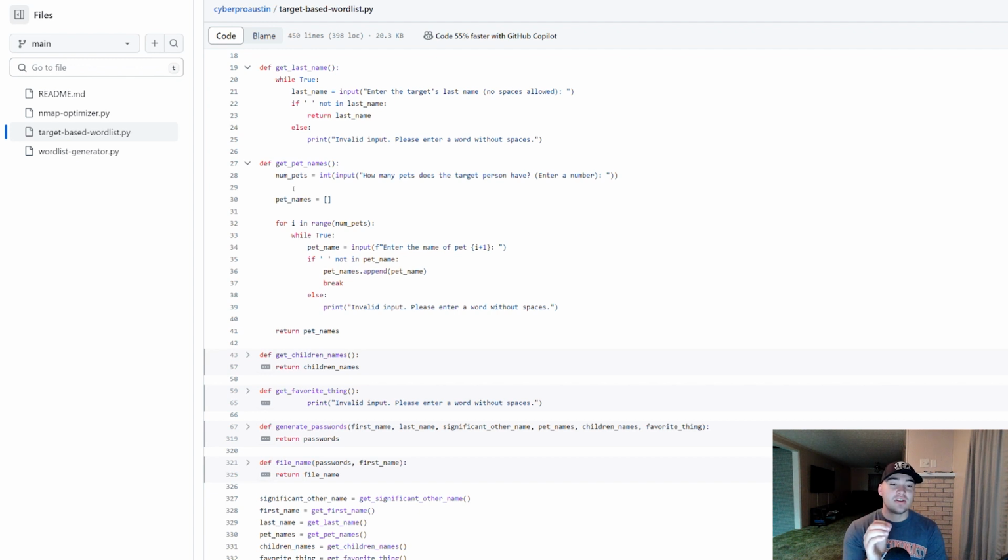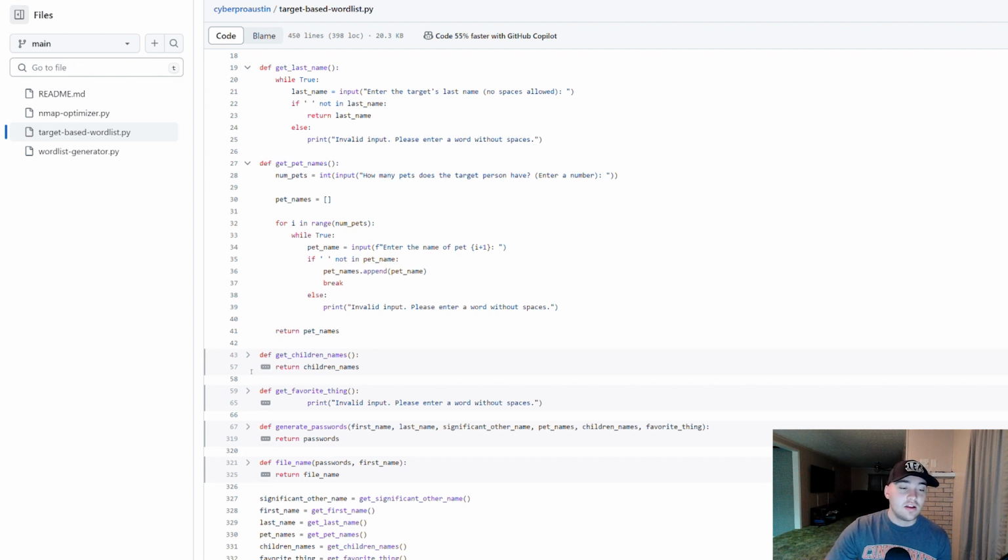Based on that number, say you put in 5, it asks you to enter the name of pet 1, pet 2, and so on, and that's what happens down in this for loop and the while True. It continues until it gets to however many you entered. If you entered 5, then when you get to pet 5, it moves on to the next one.